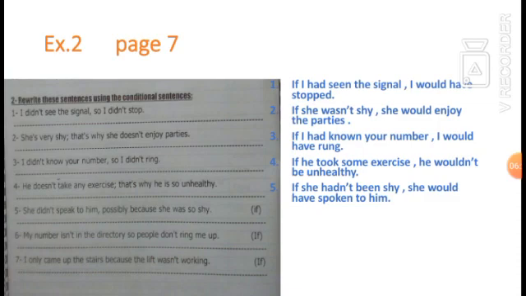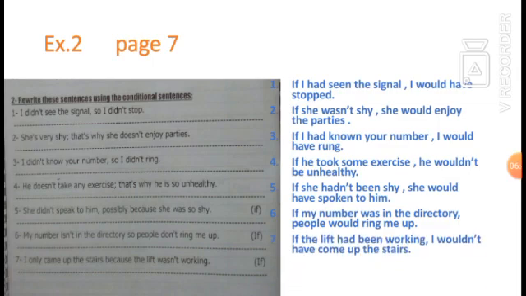My number isn't in the directory, so people don't ring me up. If my number was in the directory, people would ring me up. Number 7. I only came up the stairs because the lift wasn't working. If the lift had been working, I wouldn't have come up the stairs.